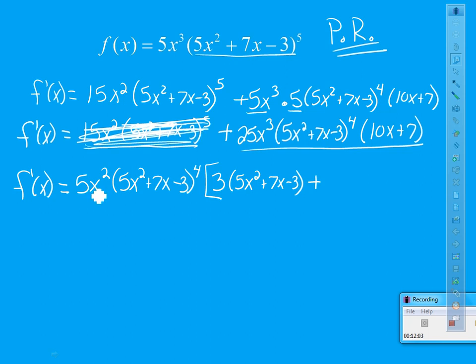To go from 5x squared to 25x cubed, I need a 5x. To go from 5x squared plus 7x minus 3 to the 4th to 5x squared plus 7x minus 3 to the 4th, I don't need anything, but I still need this 10x plus 7.